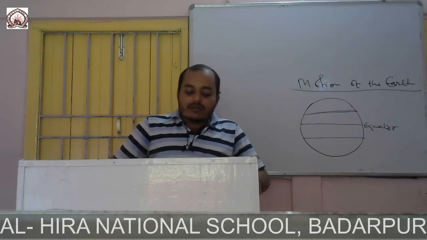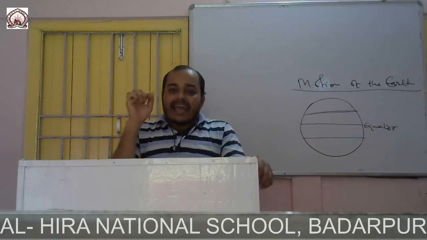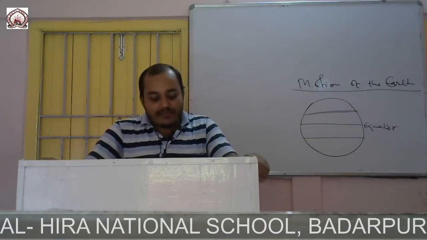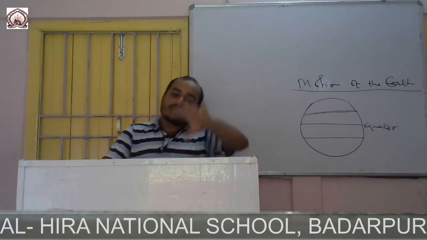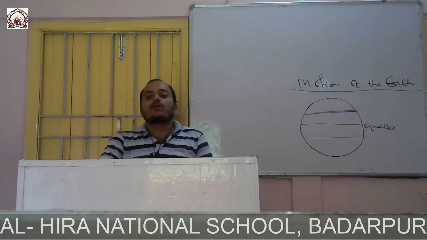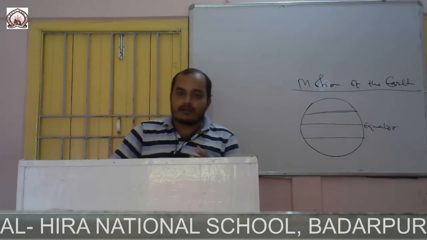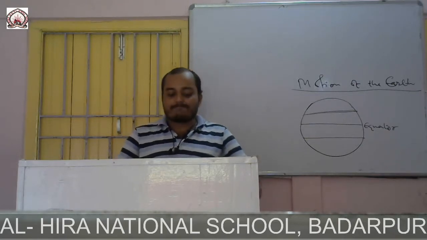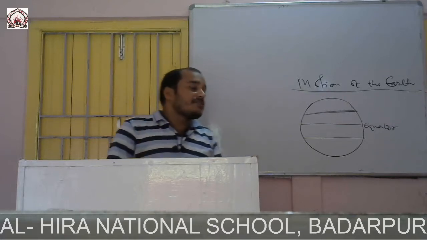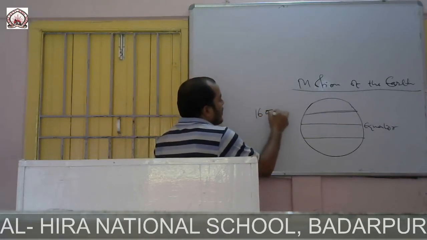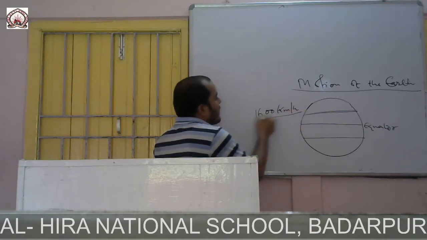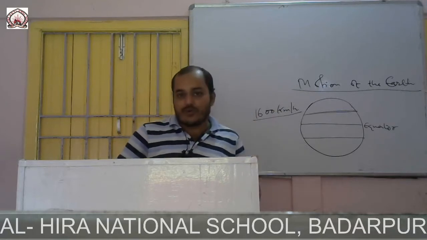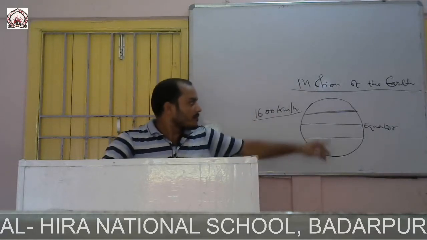Earth rotates on its axis from west to east, and one complete rotation is taken by this Earth in 24 hours at a speed of 1600 kilometers per hour at the equator.